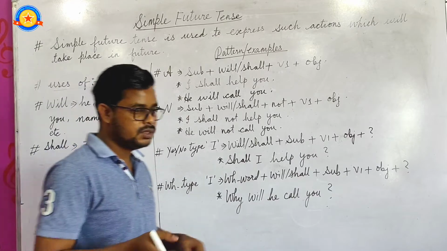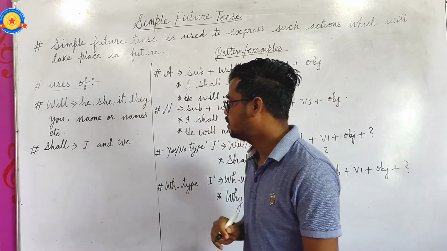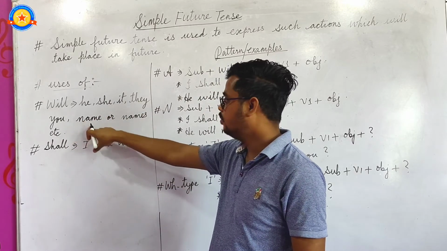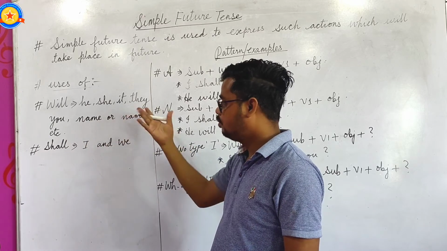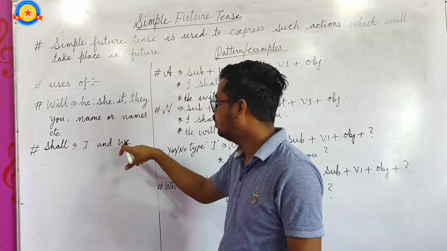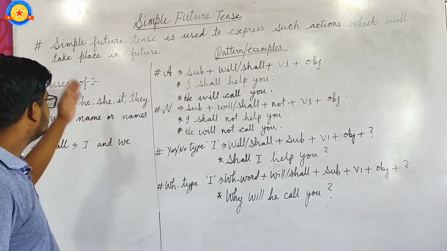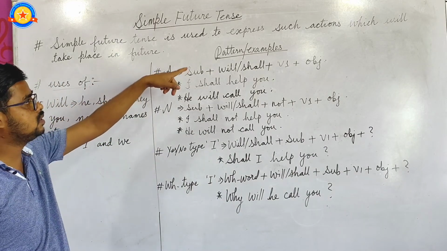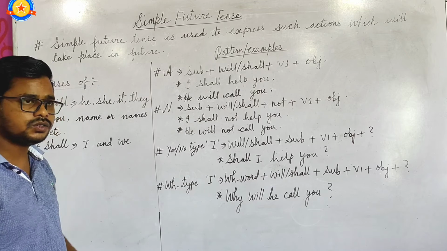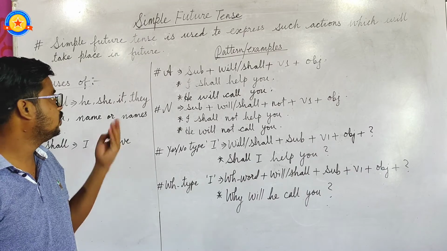At the end of this video, let me once again remind you of the uses of will and shall. Will is used with he, she, it, they, you, any name, singular or plural. And shall is only used with I and we. Students, its definition is: simple future tense is used to express such actions which will take place in the future. Students, remember this pattern and formula to understand tenses.